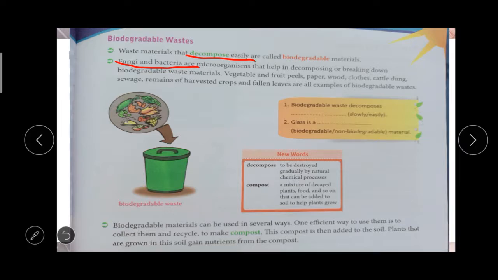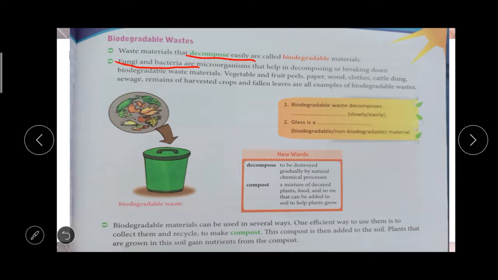Biodegradable materials can be used in several ways. We can recycle them. We can collect them and recycle them to make compost. Compost means manure, which we can use as manure for plants. We can collect all the fruit peels and vegetable peels from our house waste and recycle them into manure for the plants.